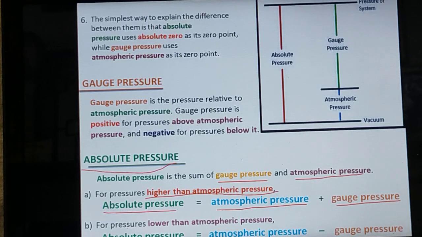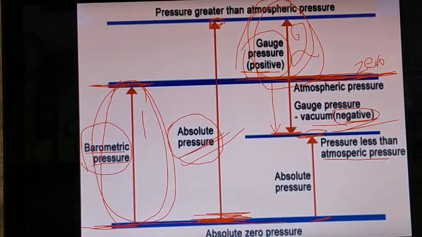Now, the pressure measured by the pressure gauge is lower than atmospheric pressure. Then absolute pressure equals atmospheric pressure minus, listen to the sign, minus gauge pressure. Here plus, but here minus. That means this pressure is below that atmospheric pressure, so it is measured by the pressure gauge.